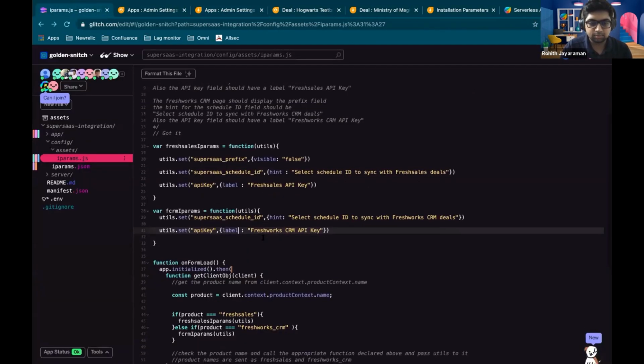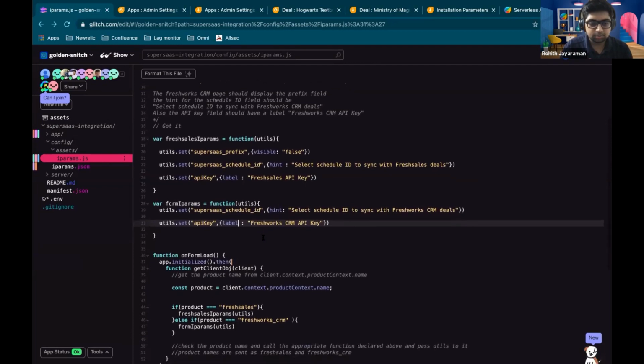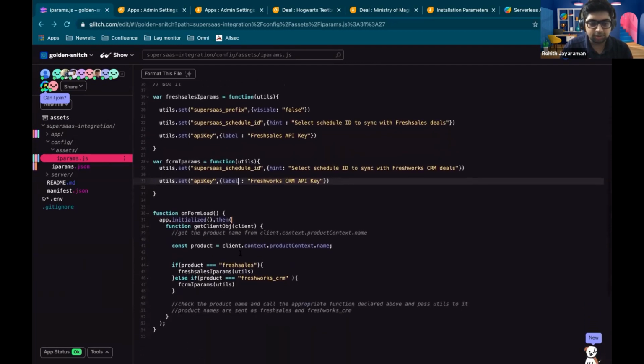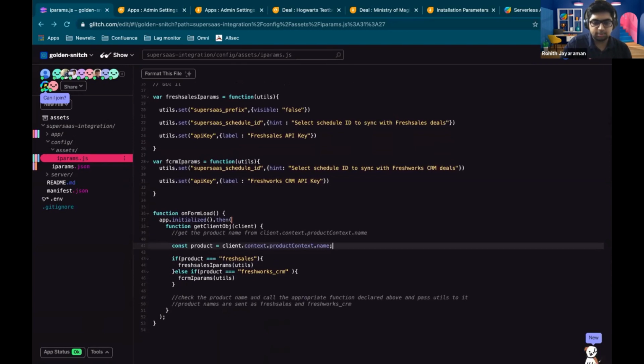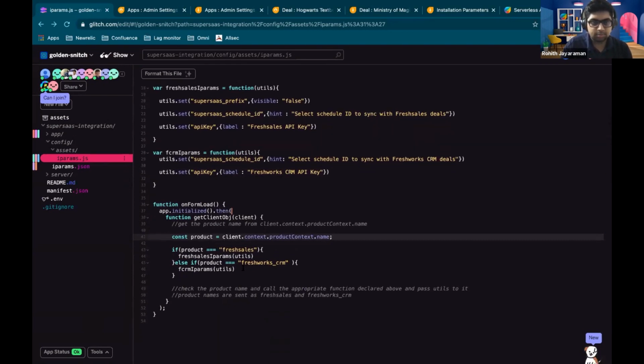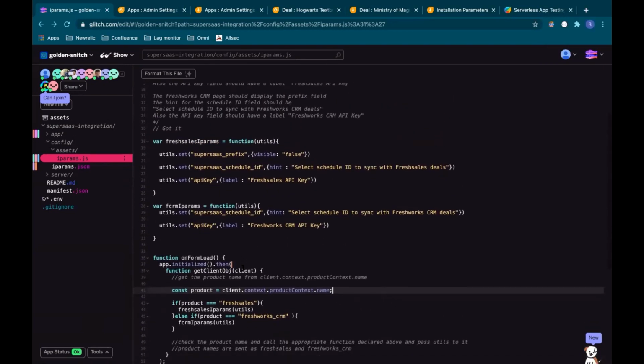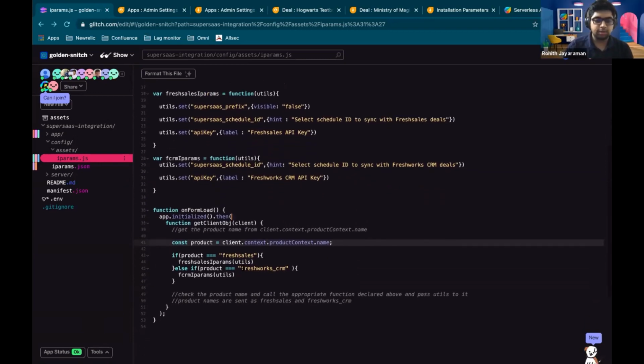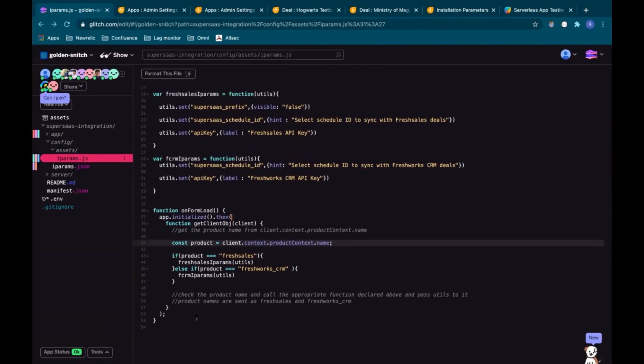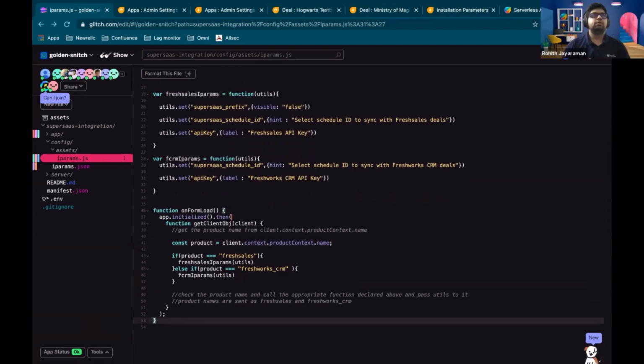Hmm. This doesn't seem to be working. On-form load automatically gets invoked, is it? Yeah, it gets triggered automatically. Okay. All right, so let's probably move on to the next part, and I will debug this while we're doing that.